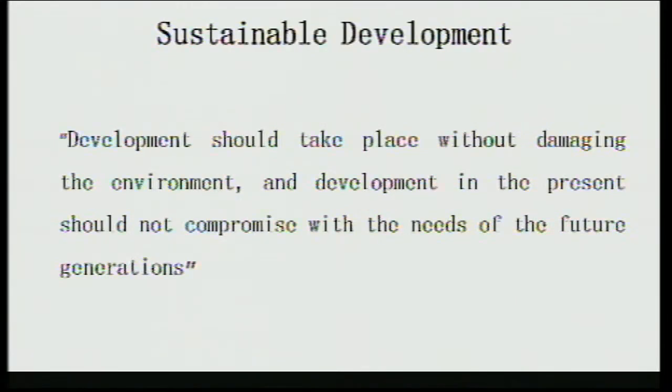This definition of sustainable development was given by the Brundtland Commission report. The Brundtland Commission report gave this definition in 1987, when this commission published its report in the name of Our Common Future.